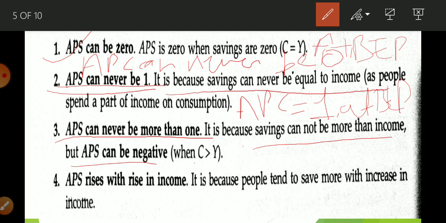Next observation: APS rises with a rise in income. It is because people tend to save more with an increase in income. It is a very genuine fact that as your income increases, you save more. If you are earning only 10,000, you can maximum save 1, 2 or 3,000. But if your income is 1 lakh, you can save 60,000 or 40,000. When there is more income, you can save more.